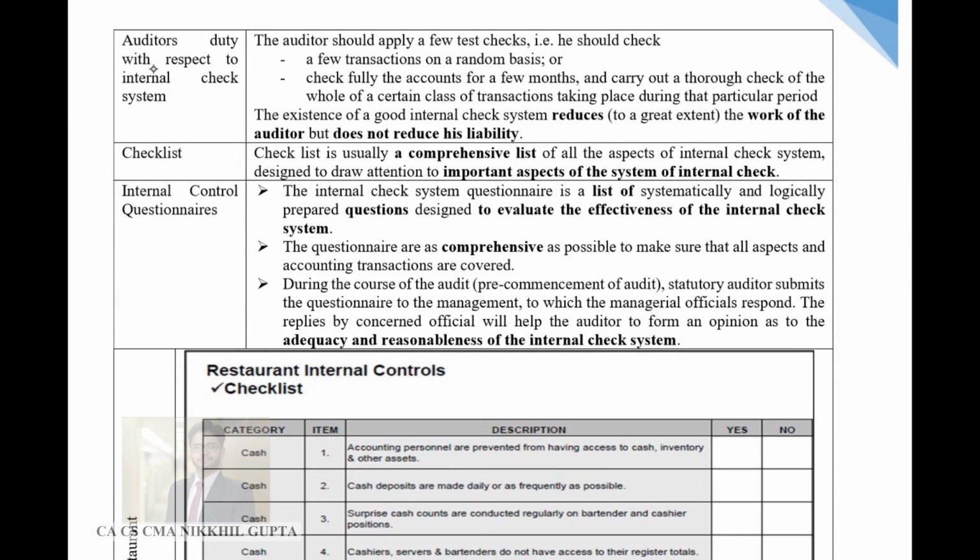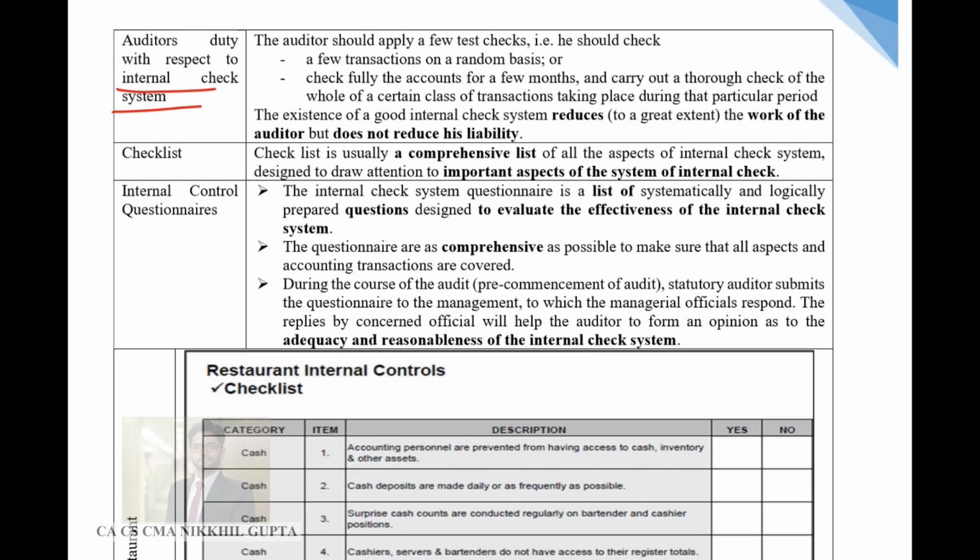Then what are the duties of the auditor with respect to the internal check system? Now the question arises that, sir, this is internal management's decision. What kind of internal check should be employed? What kind of internal control should be employed? This is management's discretion, management's prerogative. What does the auditor do with this? What is the role of the auditor in this entire scheme of internal check, internal control, and internal audit?